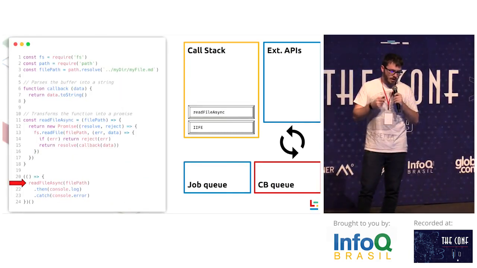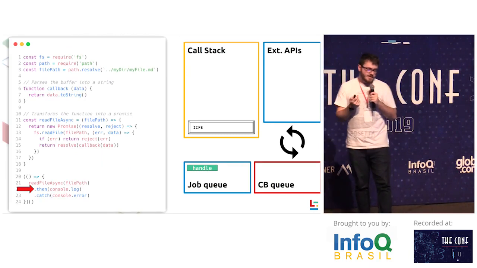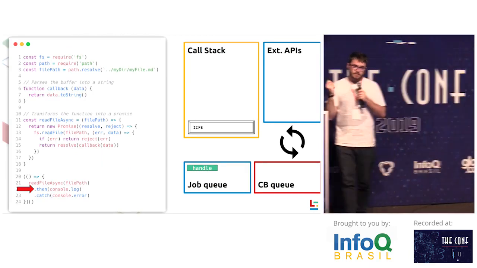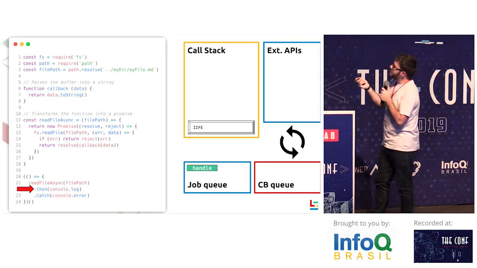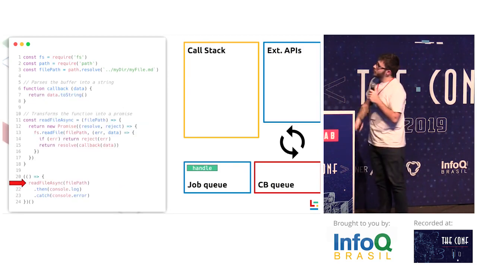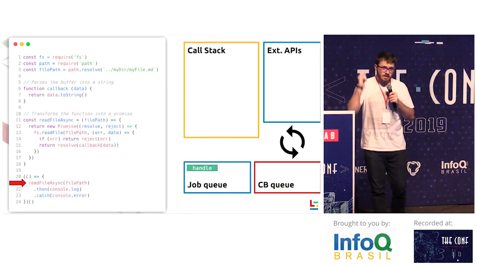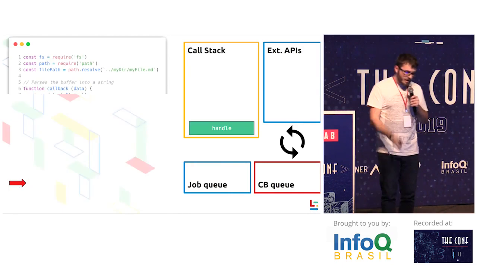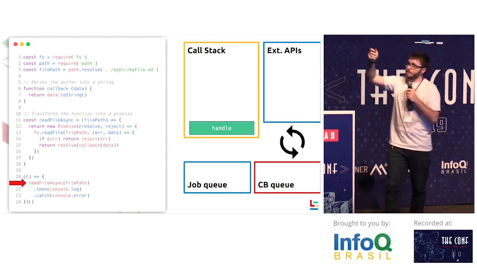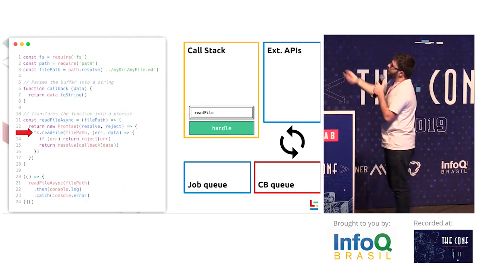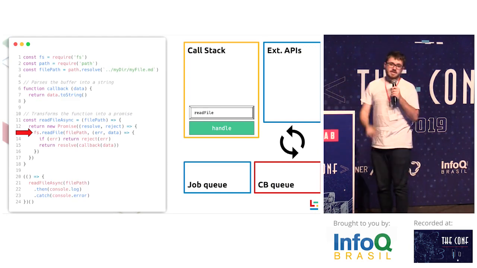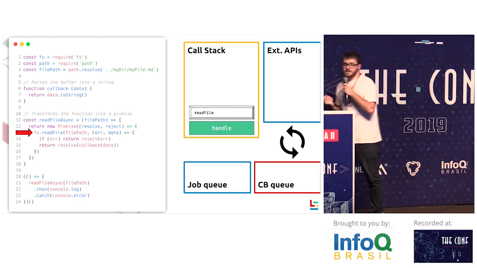Then it's going to call readFile async. ReadFile async is a promise, which is going to put a handle here. Then it's going to return. There's nothing else to execute. There are jobs on the job queue, like we said. The job is going to be put back on the call stack. Then we are going to execute readFile. ReadFile is an FS operation, which takes a callback.